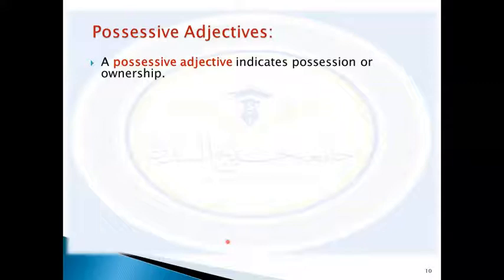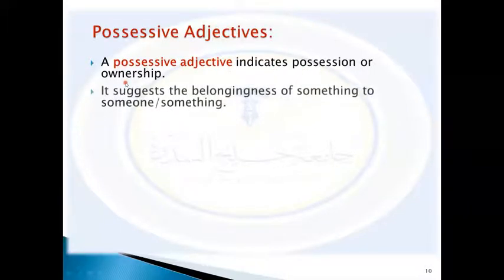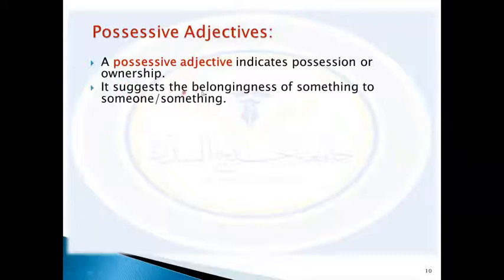Possessive adjectives are the next type of adjectives. When you say possessive adjective, we already talked about them with pronouns because they are similar in some way. A possessive adjective indicates possession or ownership. It suggests the belongingness of something to someone or something.